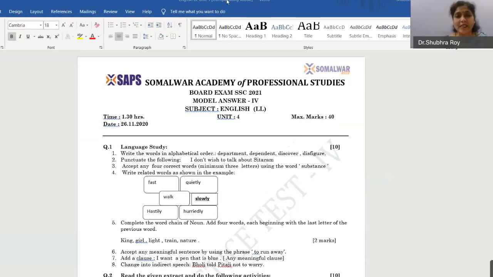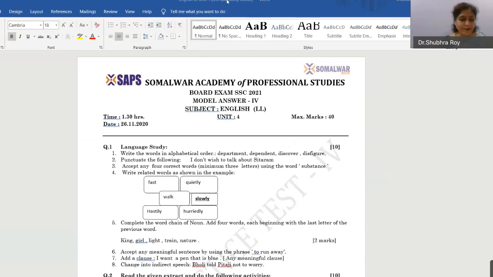I think this is the easiest question of all in the language study part. And you can score 2 marks in this. Okay, full 2 marks in this. Okay. So alphabetical order, 1 mark, sorry. Discover, disfigure, department, dependent. This was the question. And the answer is dependent, department, discover, disfigure.